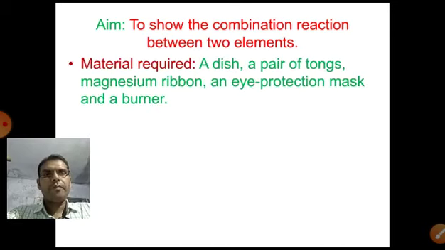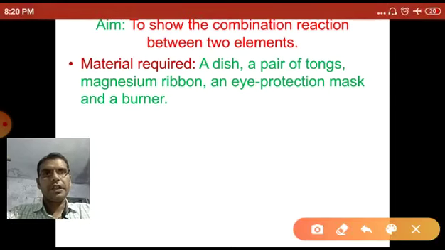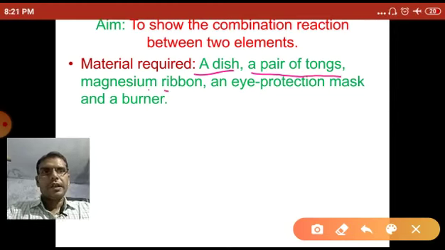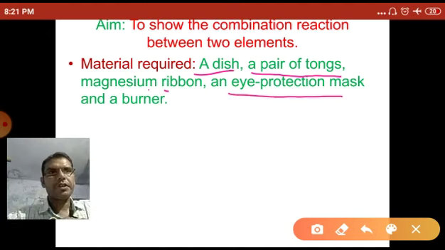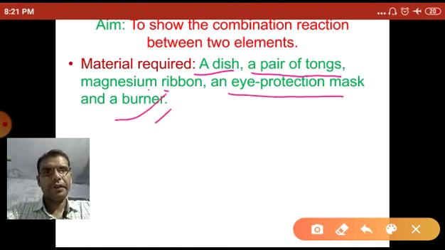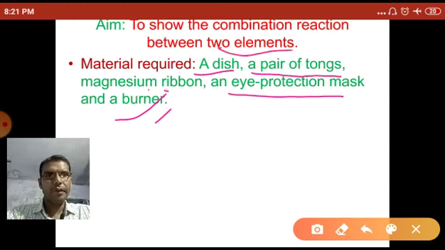So the required materials for this activity are a dish, a pair of tongs, magnesium ribbon, an eye protection mask and a burner. So for this activity, to show the combination reaction between two elements, first we require a dish, a pair of tongs, magnesium ribbon, an eye protection mask and a burner.